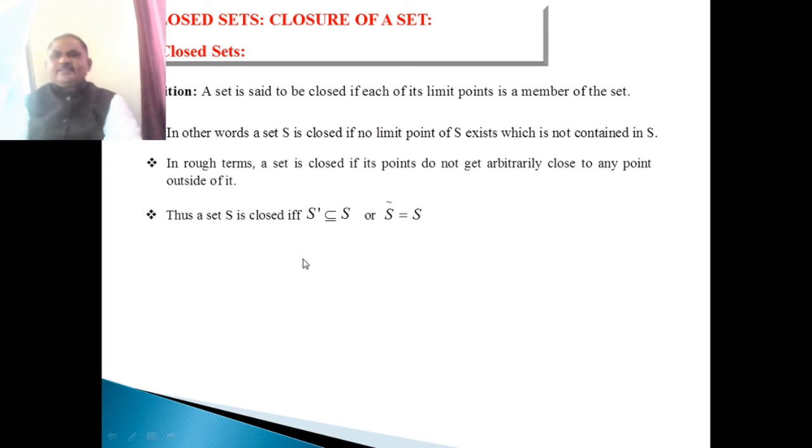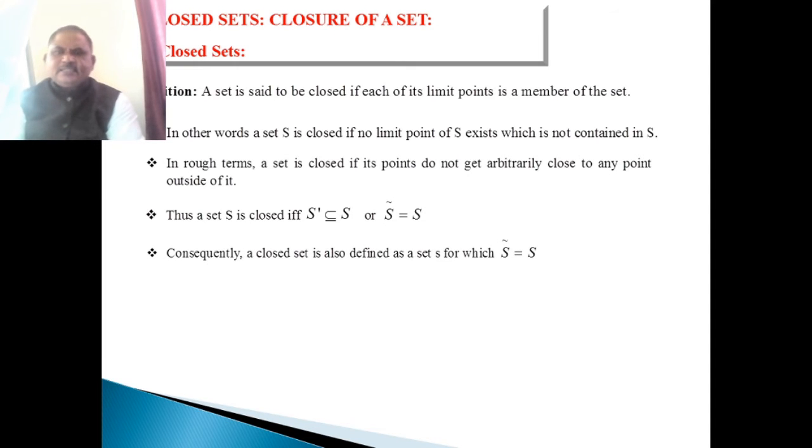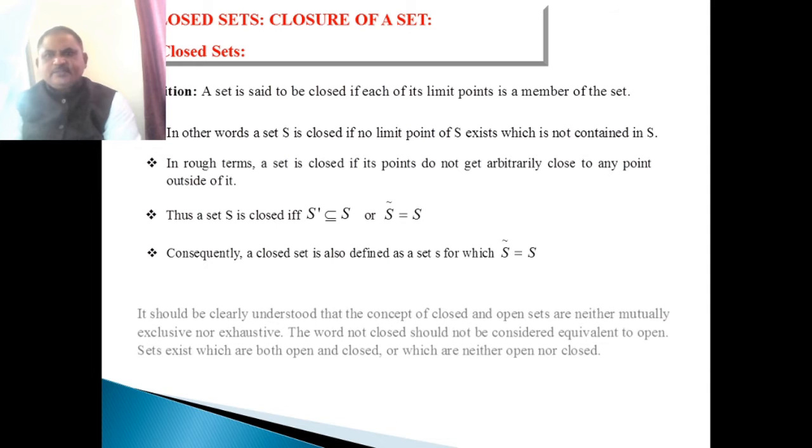Thus, a set S is closed if and only if its derived set is a subset of S, meaning all limit points are contained in S, or the closure of S is equal to S. Consequently, a closed set is also defined as a set S for which the closure of S is equal to S.